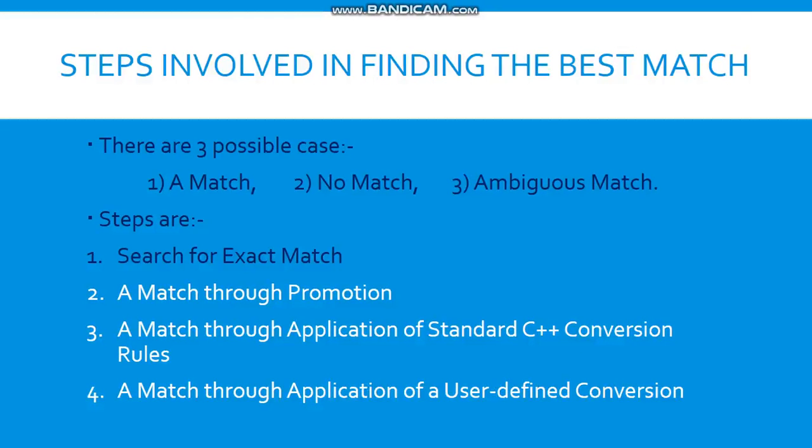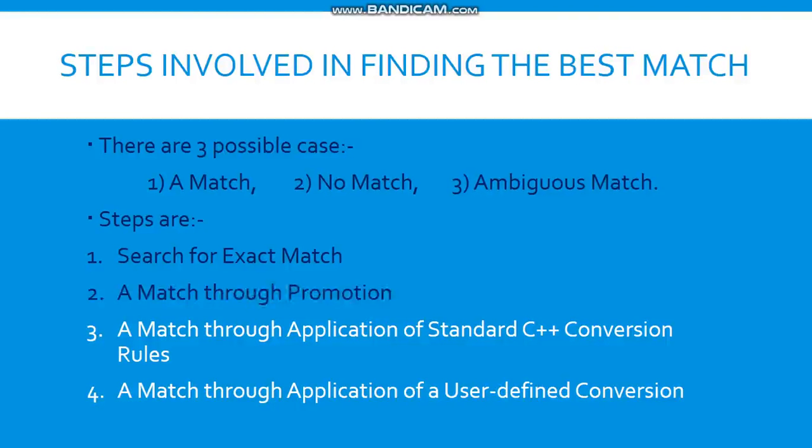Let us see how the compiler tries to find the best possible match with the following steps. The first one is to search for an exact match. In this, if the type of the actual argument exactly matches the type of one defined instance, the compiler invokes that particular instance. So if it finds an exact match, then it will be invoked. Second is a match through promotion. If no exact match is found, an attempt is made to achieve a match through promotion of the actual argument.